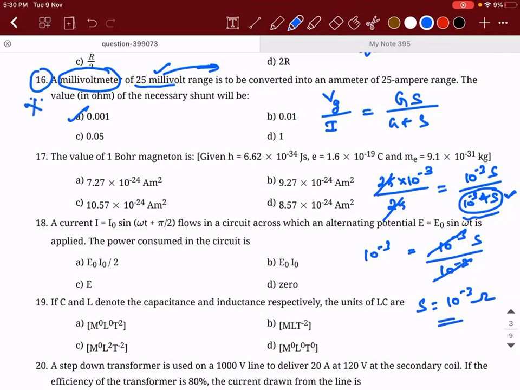And mark it as important. This is one of the problems where the galvanometer is directly not given and it is based on approximation. If this question comes in your exam, this is how you solve it. Okay, it is based on approximation. Please understand.